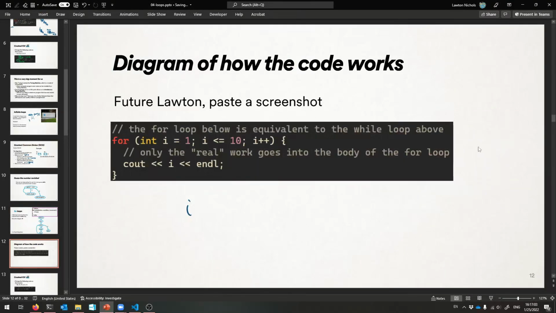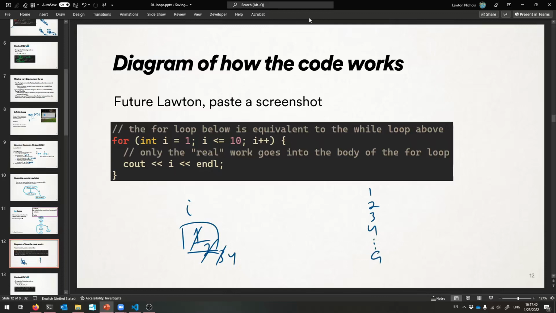So again, we have I, starts out at 1, and as usual, we check the condition. Hey, is it true? Yes. Okay, print my I. That's the body. And then always after the body do we run the increment part of the loop. So now we make I 2. And then we check, hey, is the condition still true? Yes, it is. Print it, increment it, make I 3. Hey, it's still true, 3 is less than or equal to 10, so print my 3, increment it, and then go back to the condition. Repeatedly, forever and ever.